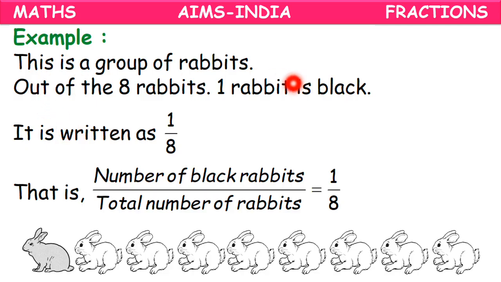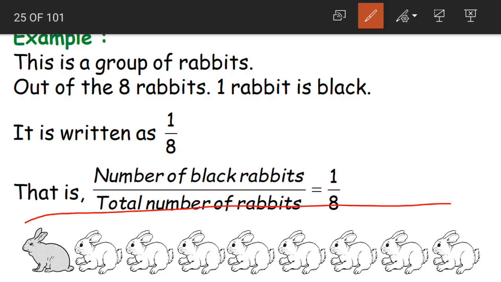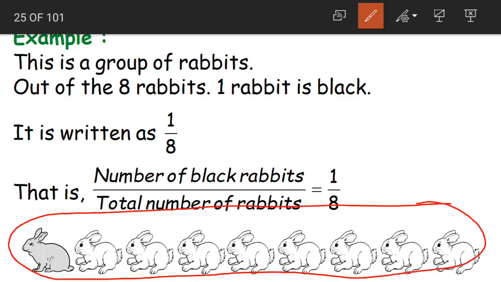Another example, this is a group of rabbits. Can you see the group of rabbits here, children? Below here? Yes. So this is a group of rabbits. Out of the rabbits, 1, 2, 3, 4, 5, 6, 7, 8. There are 9 rabbits here, right? Yes. Out of the 9 rabbits, how many are black? 1 rabbit is black. Yes, only 1 rabbit is black.